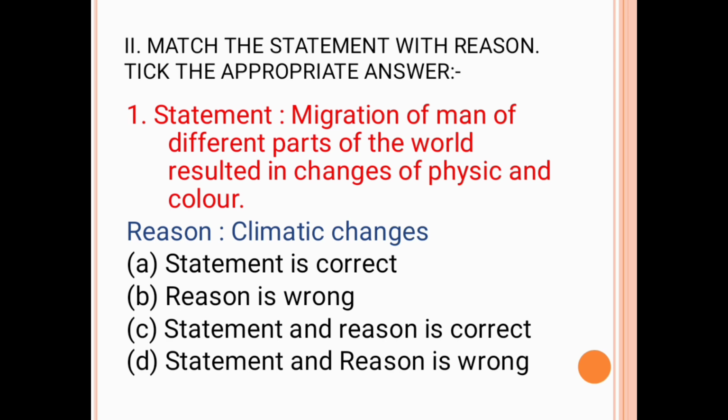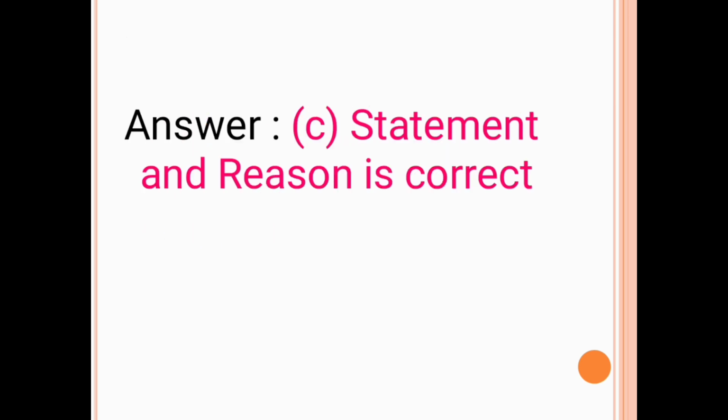Statement: migration of man to different parts of the world resulted in changes of physique and color. The reason is climatic changes. Option A, statement is correct. Option B, reason is wrong. Option C, statement and reason is correct. Option D, statement and reason is wrong. The answer is option C, statement and reason is correct.